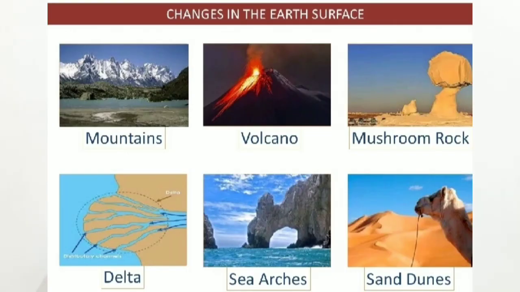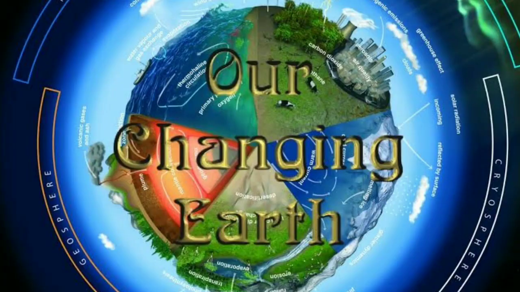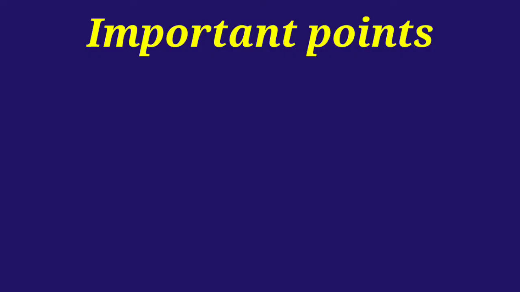So these are some of the erosional and depositional landforms which are formed by the action of sea waves, rivers, glaciers and wind. So with this we have studied our changing earth and the formation of different types of landforms by the erosion and deposition process. So this was all about the chapter. Before winding up, let us discuss some of the important points.